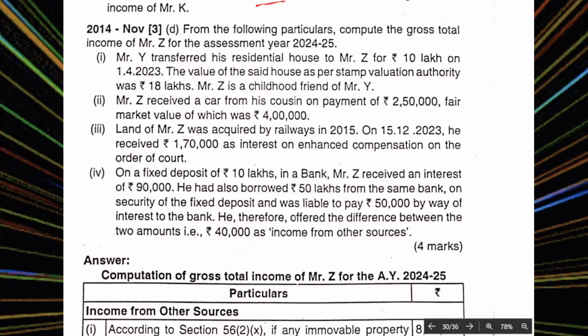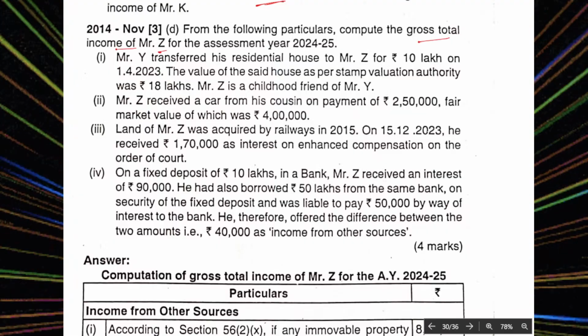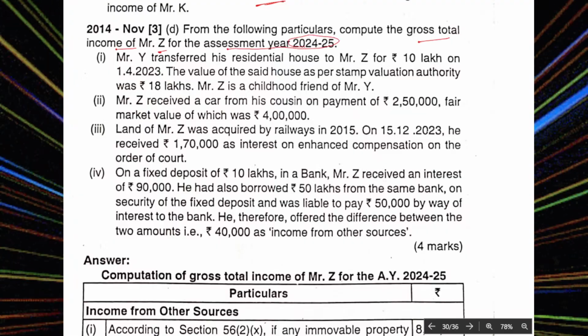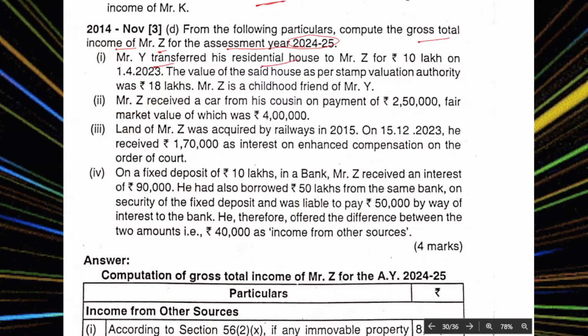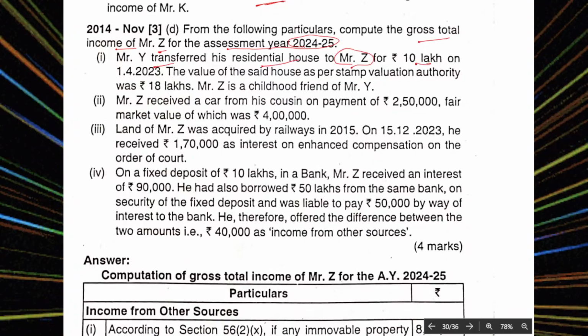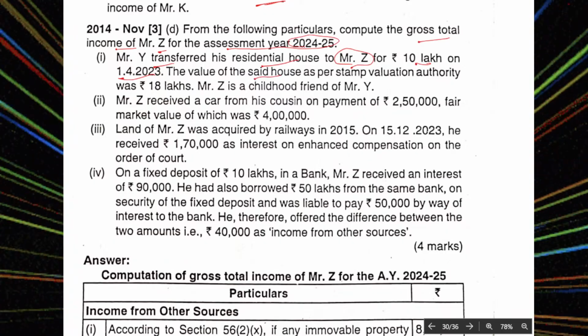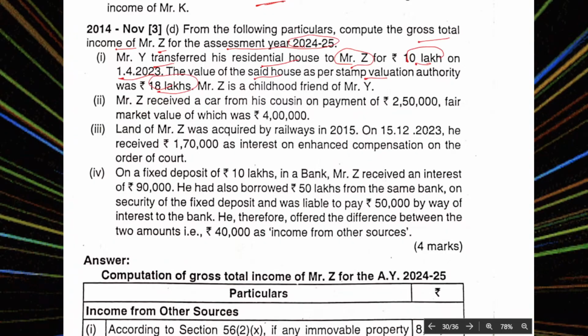For the following particulars, compute the gross total income of Z in assessment year 24-25. Why transferred a residential house to Z for 10 lakhs on 1st April. The value of the said house as per stamp valuation authorities was 18 lakhs, but he gave it to Z for 10 lakhs.